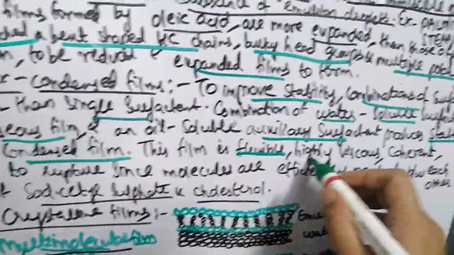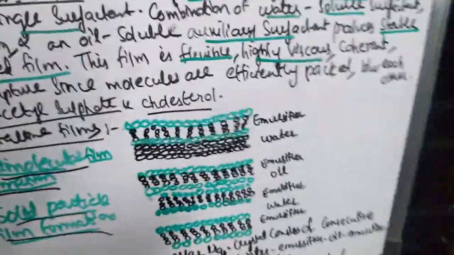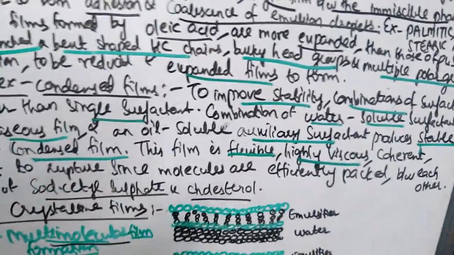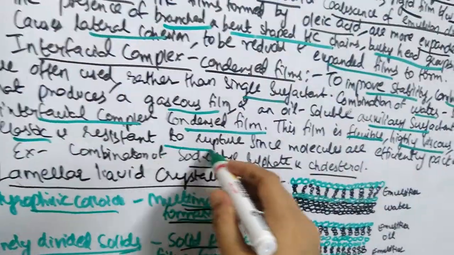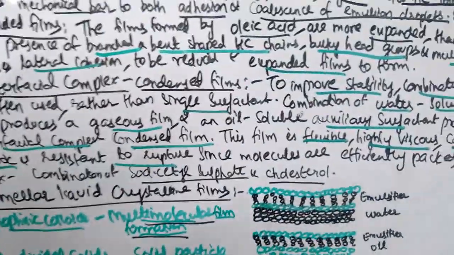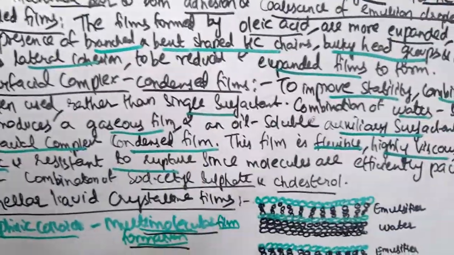The film so formed is flexible, highly viscous, coherent, elastic and resistant to rupture, since the molecules are efficiently packed between each other.